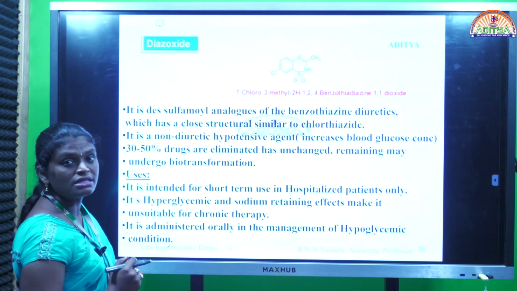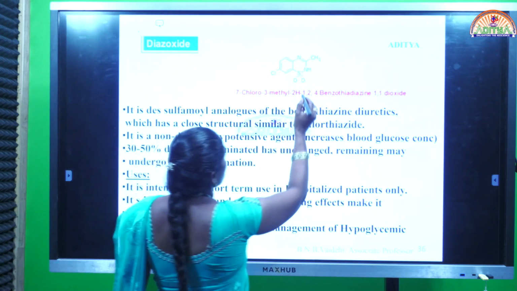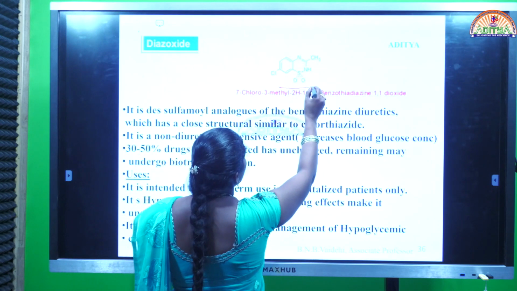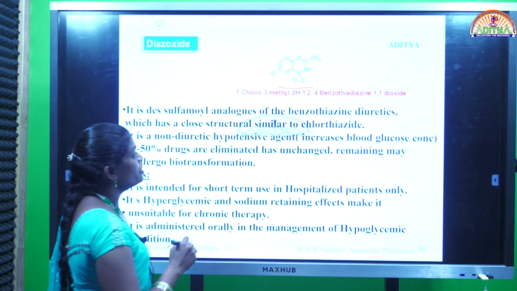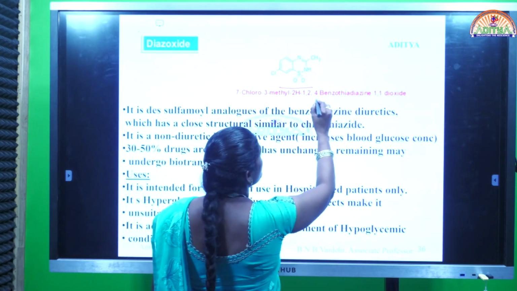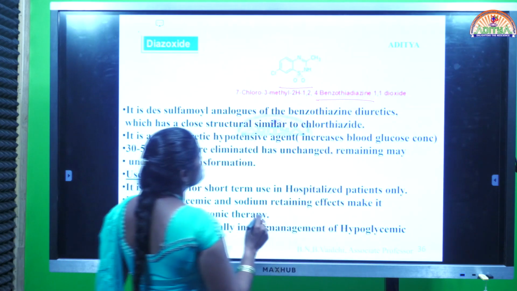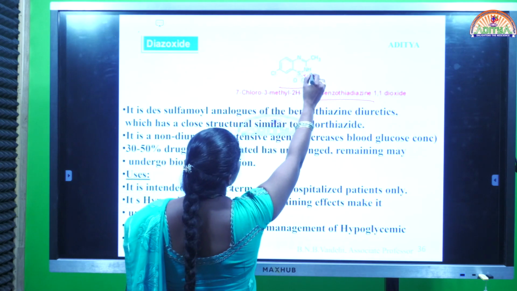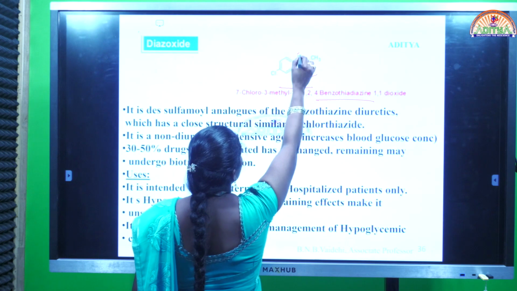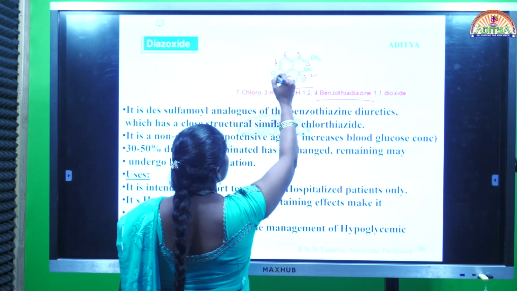Next drug is diazoxide. This is the basic structure. The structure of diazoxide is similar to that of diuretics, that is called thiazide diuretics. This is the IUPAC name, 7-chloro 1, 2, 3, 4, 5, 6, 7, 8.